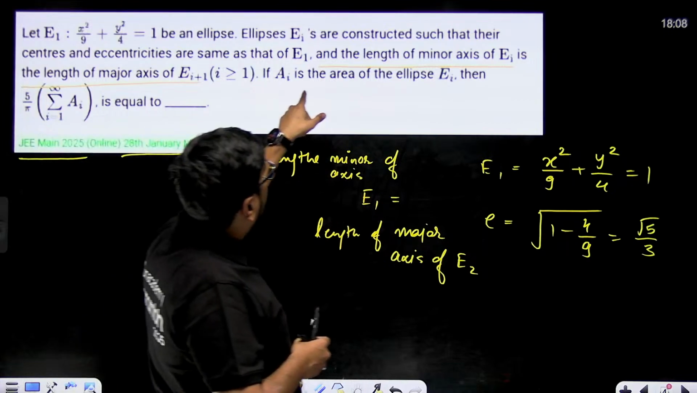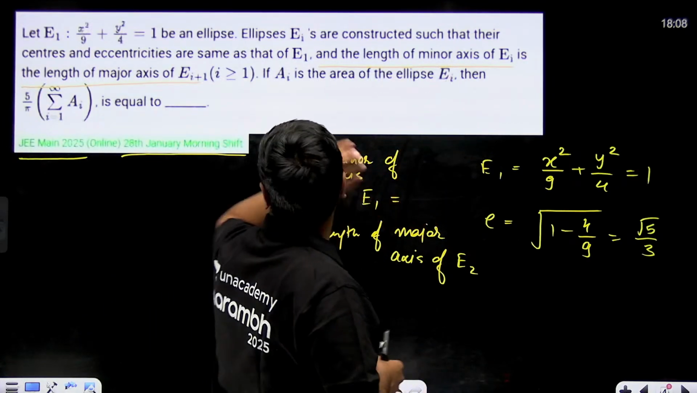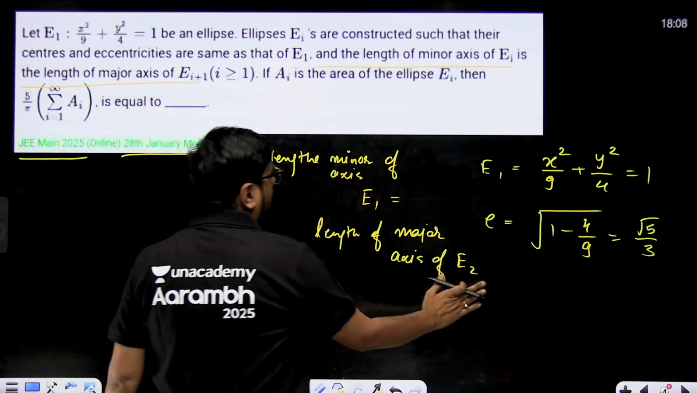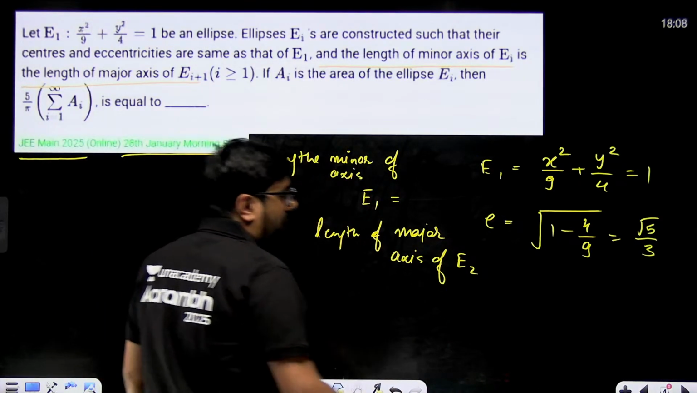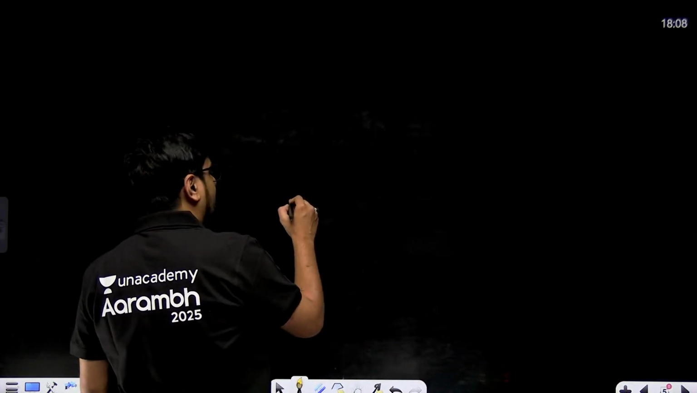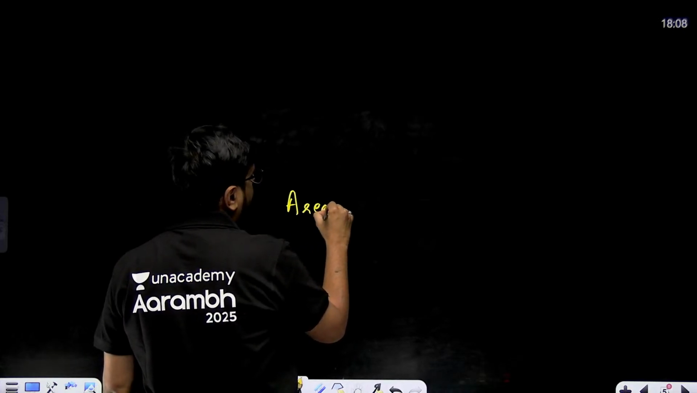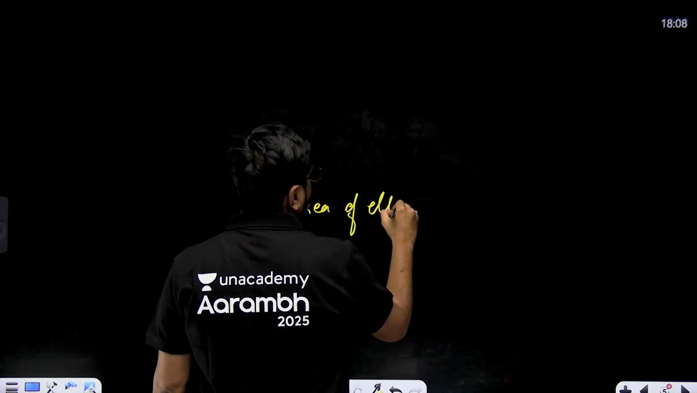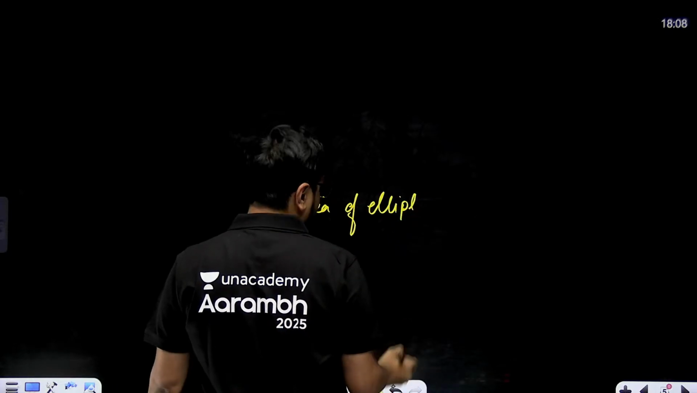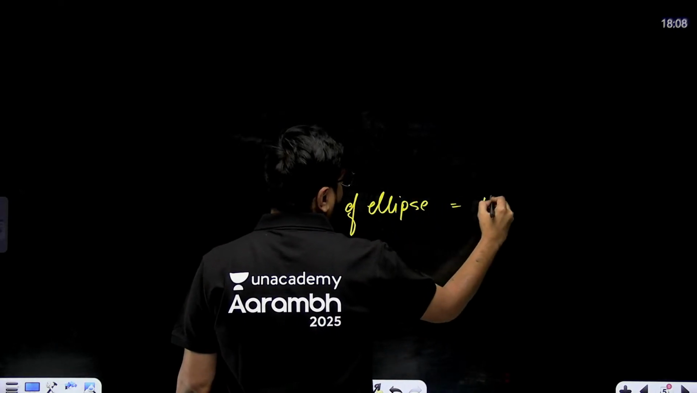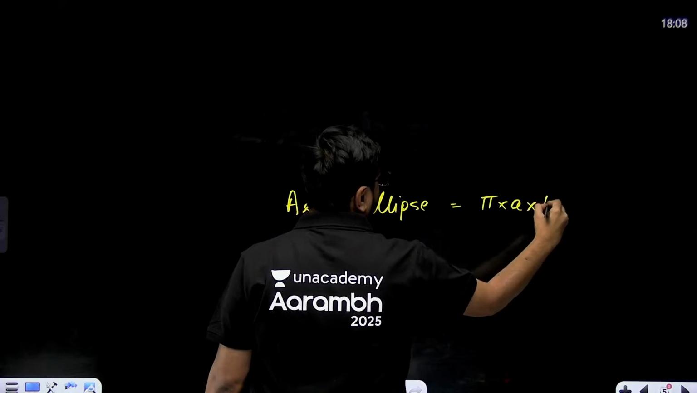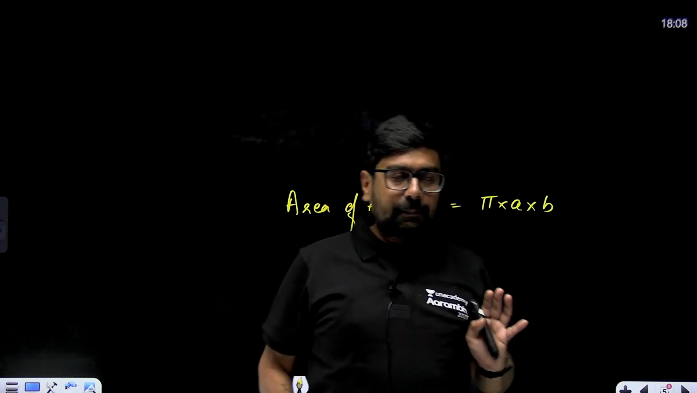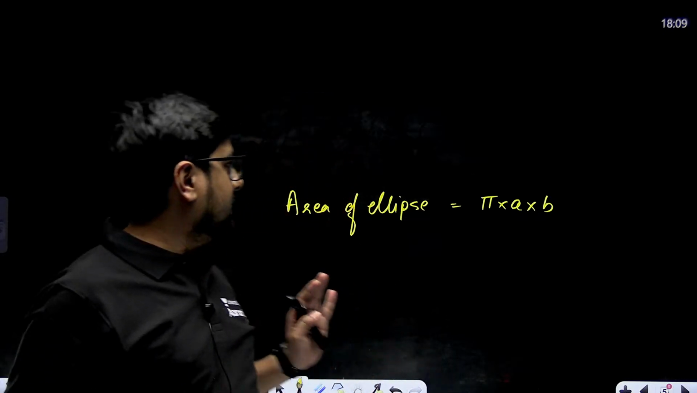Now if Ai is the area of ellipse Ei, then 5 by pi, this thing we have to find. For this, one more piece of information you need to know. Area of ellipse is nothing but pi into a into b: pi multiplied with the length of the semi-minor axis multiplied with the length of the semi-major axis. That's it. This is the area of an ellipse.